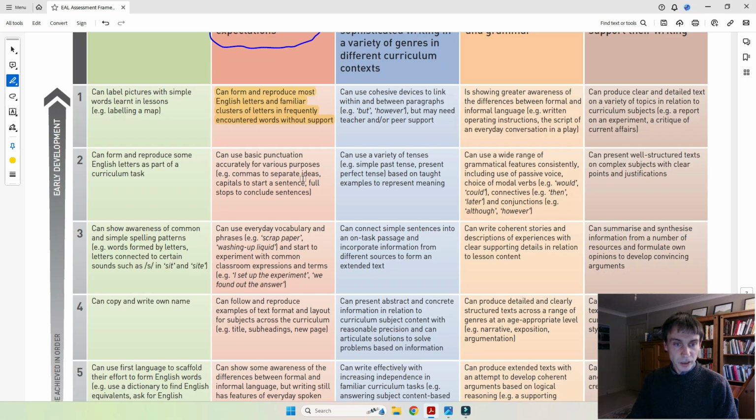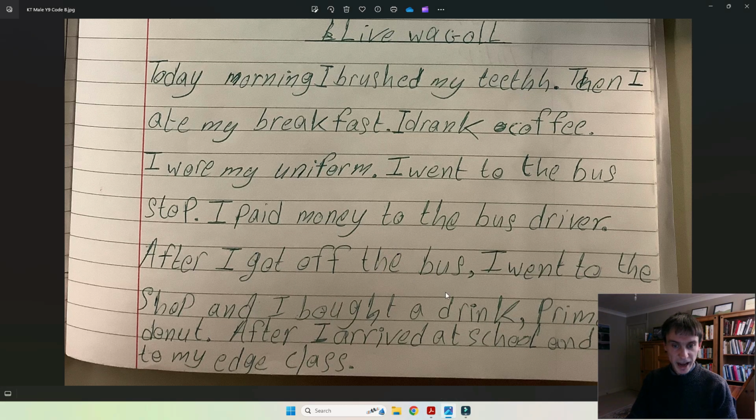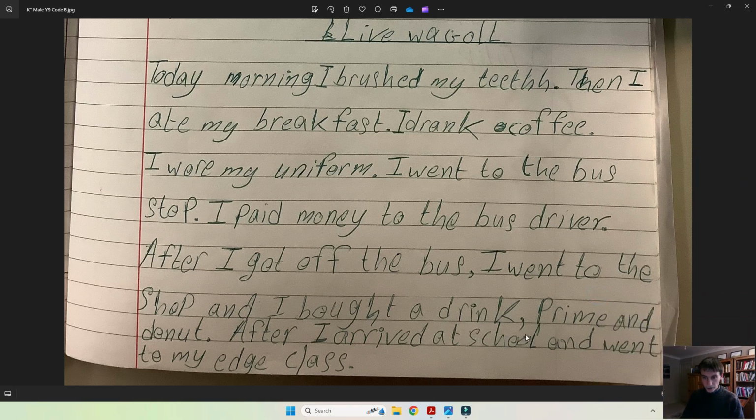Number 2. Can use basic punctuation accurately for various purposes. For example, commas to separate ideas, capitals to start a sentence, full stops to conclude sentences. Well, let's have a look if we've got full stops and commas. And the answer to that question is yes, we do. We've got one here, one here, one here, and we've got also some commas in here as well. So it is looking like, based on this one sample, that the punctuation is used.